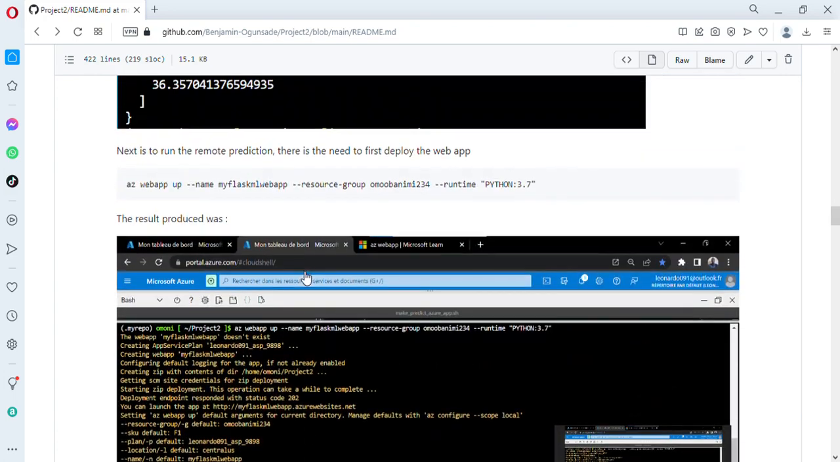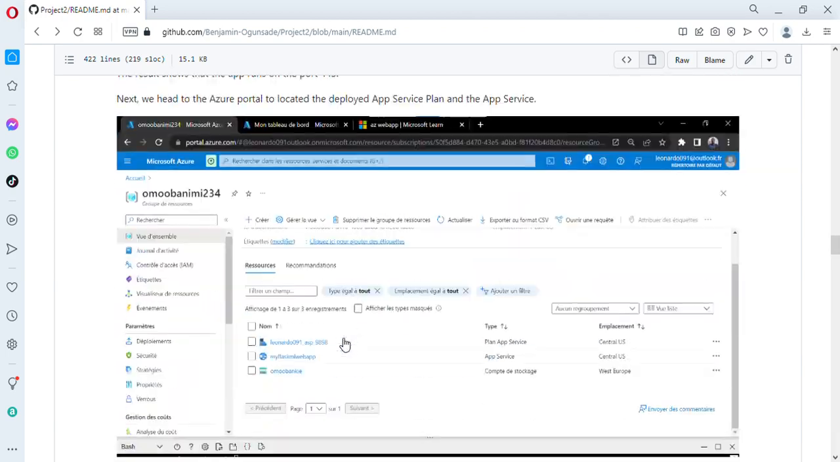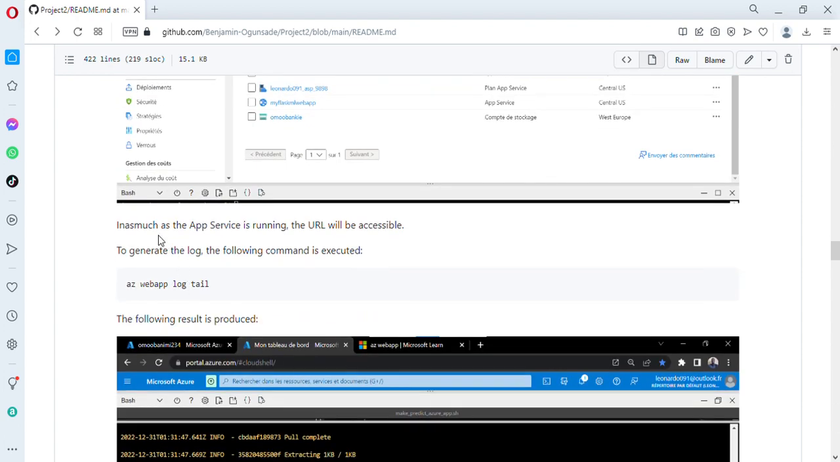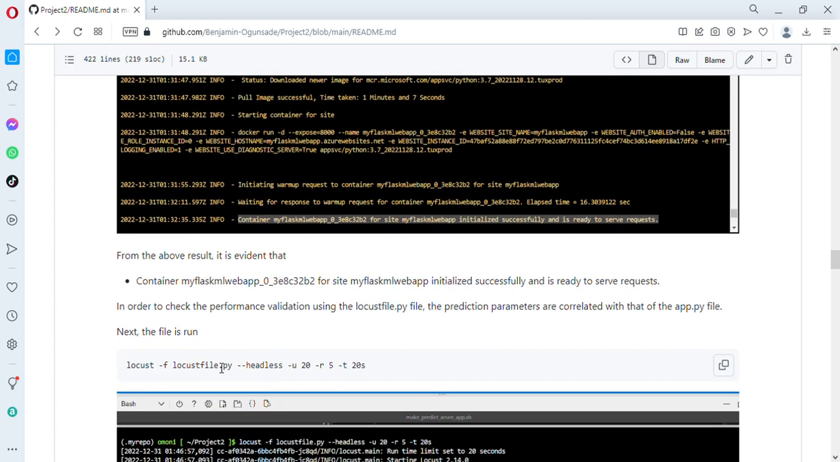Now next we head to the Azure portal to see the app that was deployed via the command we ran previously, Azure web app up, specifying the name. So we go back to see two things were created: a service plan and an app service. So this is ready too. This is the service plan called Leonardo, and this is the my Flask ML web app as the app service that was deployed. In as much as the app is running and the URL is accessible, now we generate this web app log tail. It gives us the most important information, that it was successful and it's ready to serve requests.